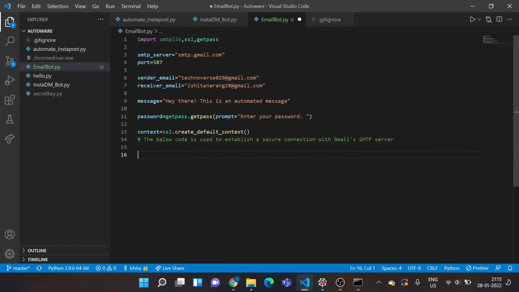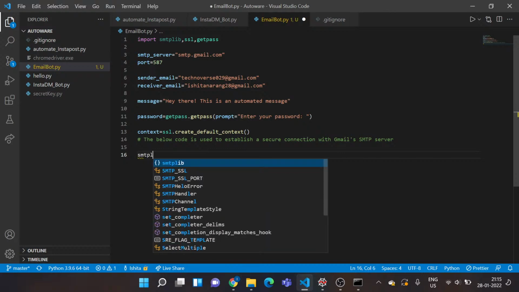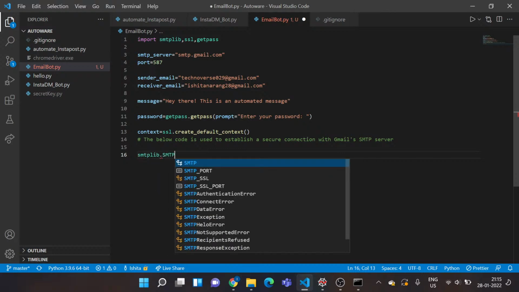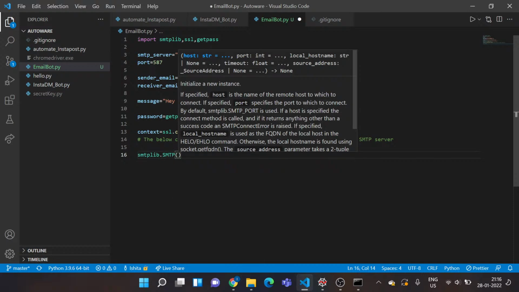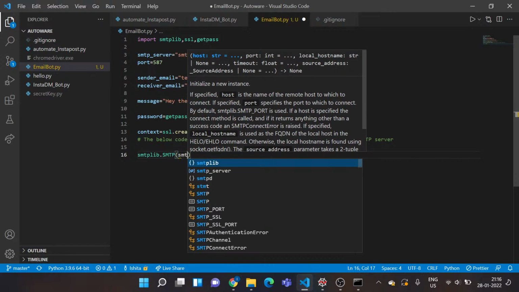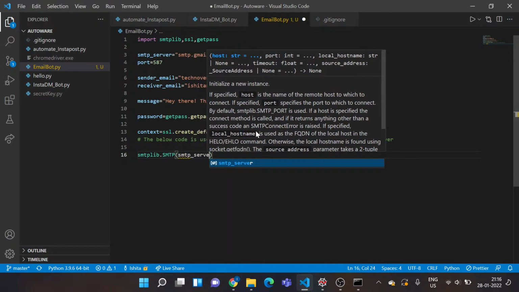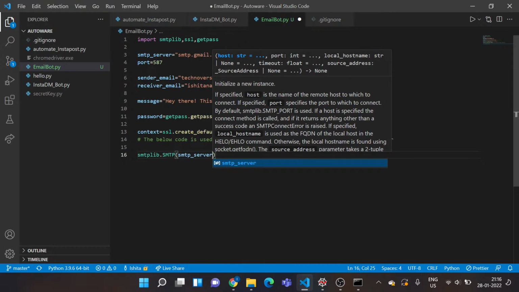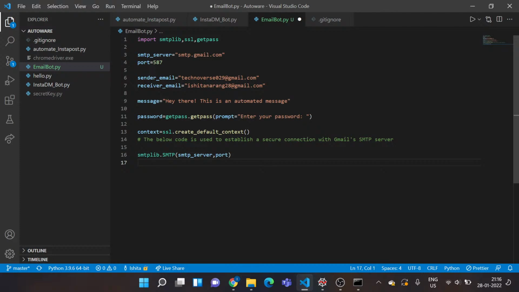Now let's create that connection. Now I'll say smtplib.SMTP. Don't worry, I don't memorize all this stuff. I've just got it done for this session. You can google it, go to the official documentation page and get it all over there. So this requires two parameters, the first one being the SMTP server that we have initialized here, that's smtp.gmail.com, and the second parameter is the port number that I've also initialized. So it's always better to initialize all your variables at the start of the code. Now I'll store this in a variable that would be named server. Okay, now I have this server.